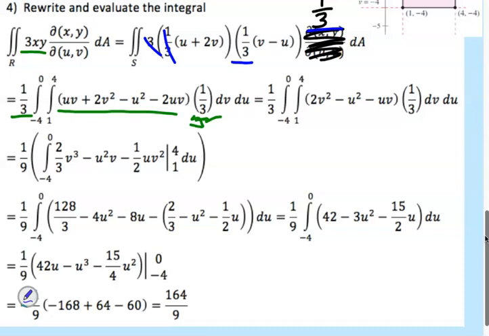That's really important. Is the Jacobian always the same? No. A lot of times the Jacobian can be a function. This is a weird one to do your first time because it's hard to tell.